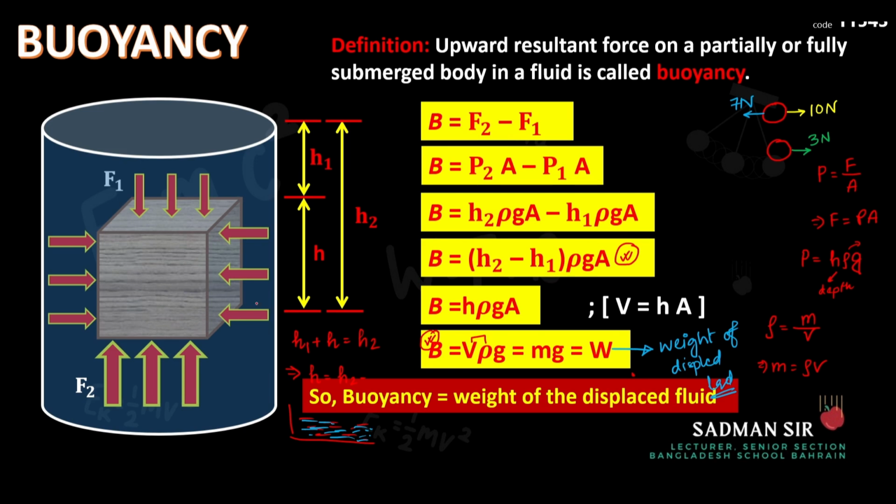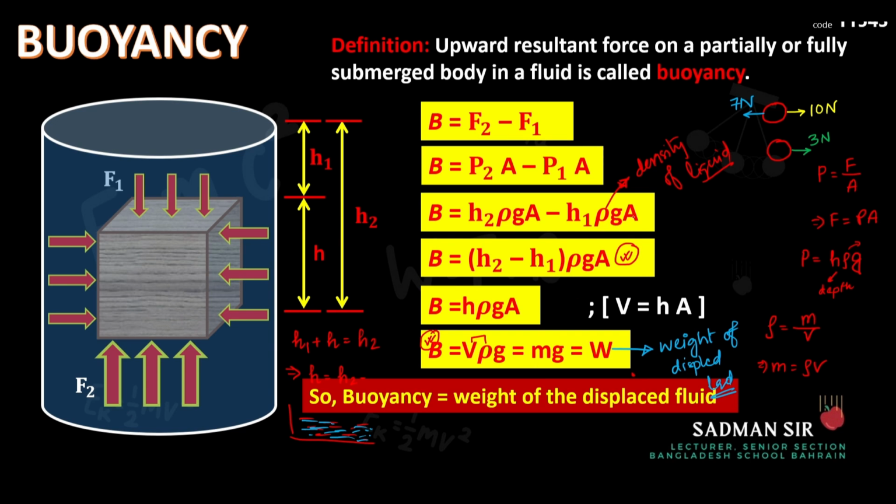H2 is the depth of the bottom surface from the free surface of the liquid. H1 is the depth of the top surface from the free surface of the liquid. Then rho is the density of the liquid. Please remember, do not put the density of the object here. It is the density of the liquid. Specially remember. I will write it here so that you can take note in your notebook. Density of liquid.